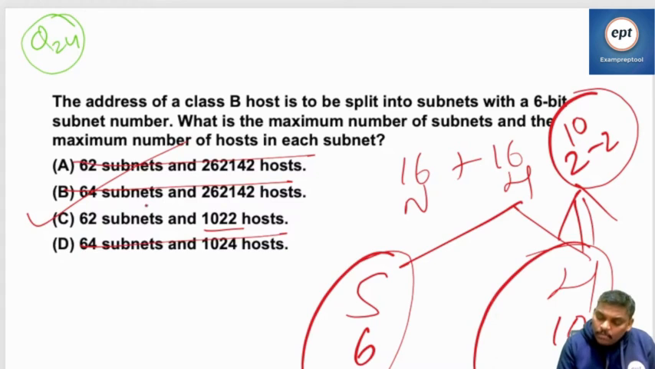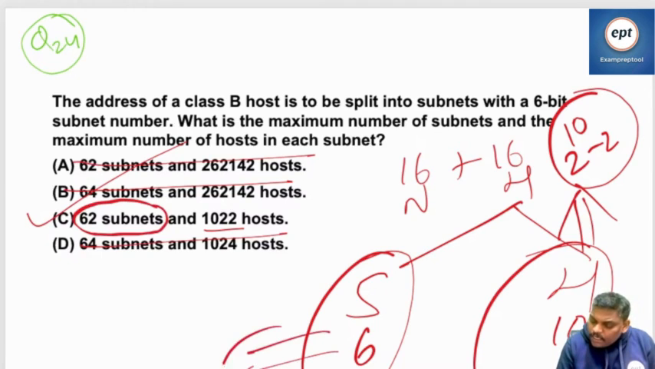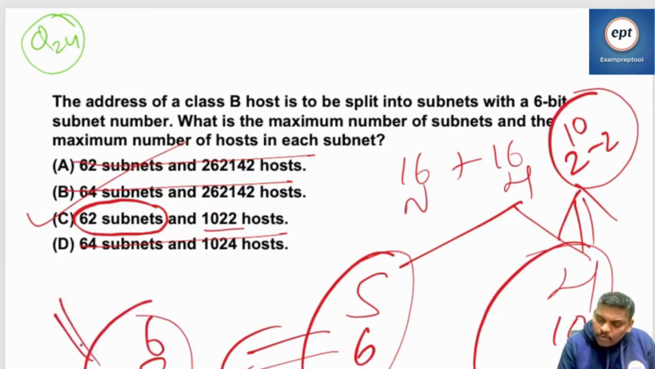Remember, listen, sometimes he will subtract. Subnets are 6 bits, so 2 power 6 subnets, 64 required actually. Sometimes he will subtract the subnet all zeros and all ones, sometimes you don't.